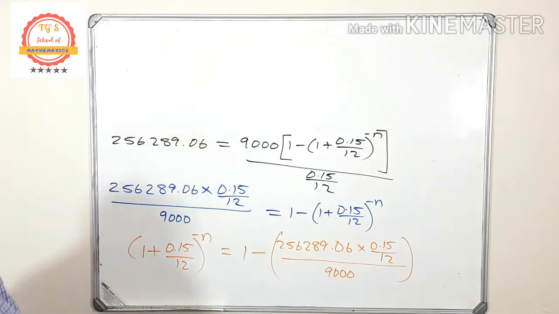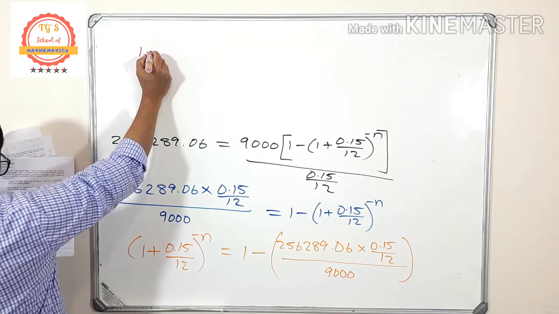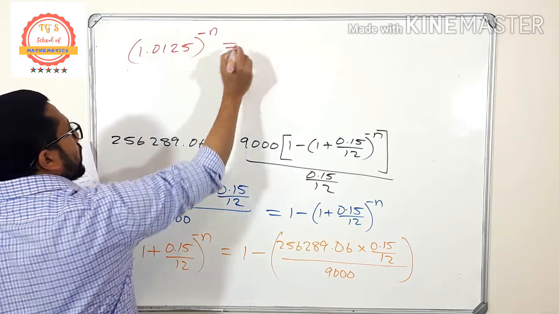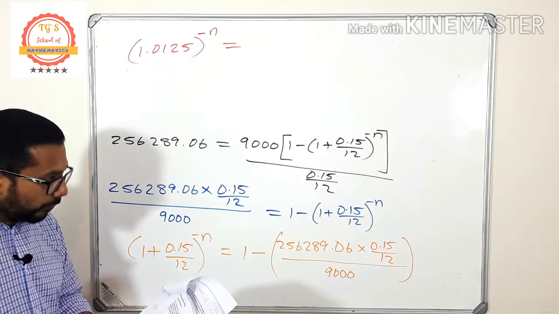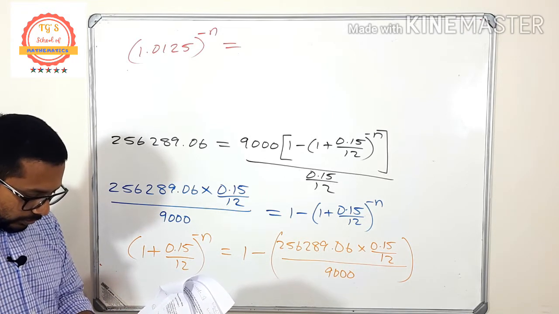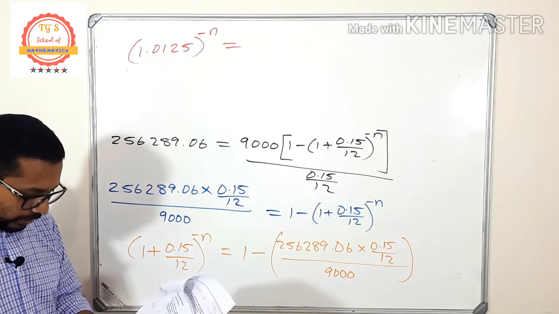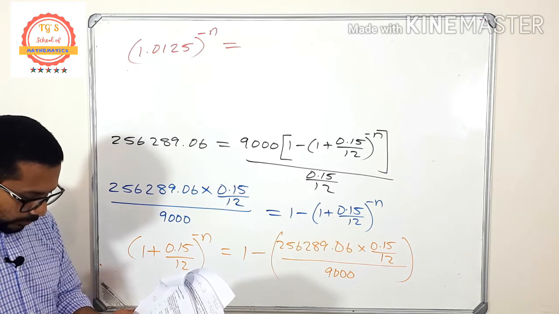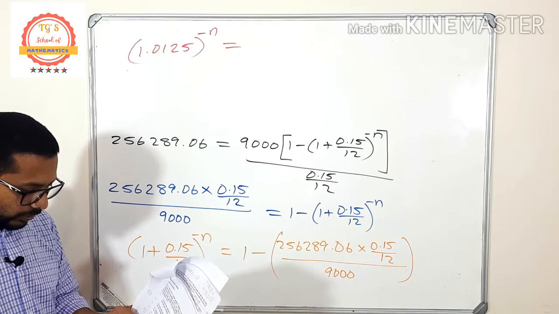Okay, so the answer for this one in my calculator is giving 1.0125 the whole raised to minus n is equal to, the answer for that one, please take your calculator and try to find as it is, 1 minus 256,289.06 times 0.15 divided by 12 divided by 9,000.